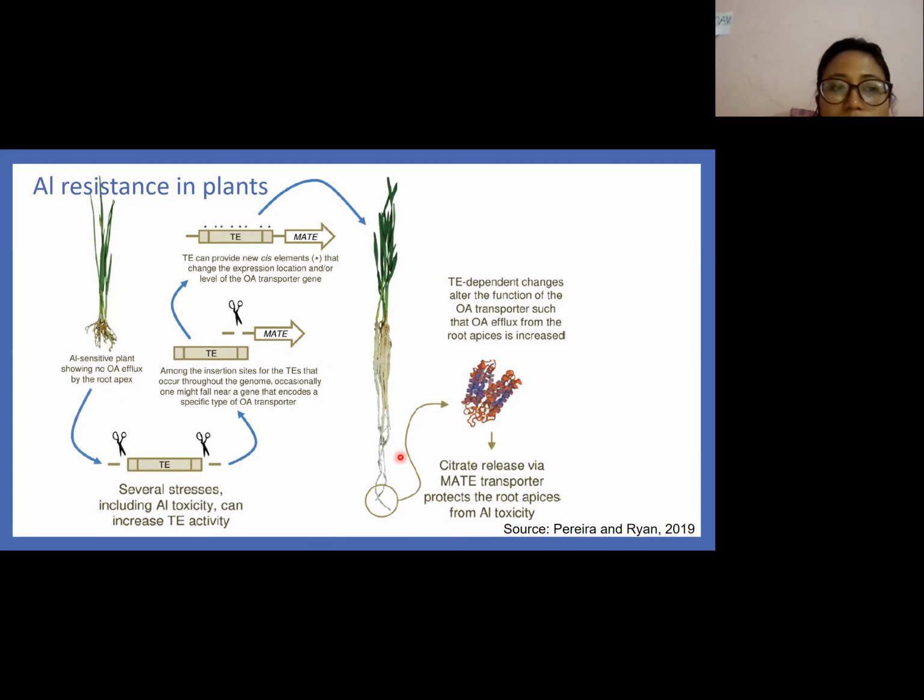The aluminum resistant plants have high efflux of citrate and malate from their roots. Citrate and malate bind to the aluminum in the soil, thus decreasing aluminum toxicity.